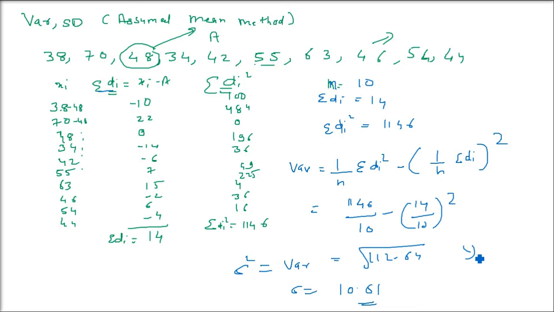So what we are going to do in the next discussion is the variance of a discrete frequency distribution. We are going to find out the variance when it is not individual observations, but values and frequencies are also given.